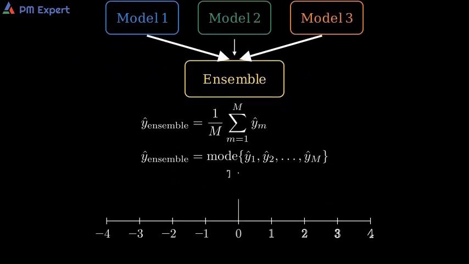Why do ensembles work? First, averaging reduces variance. Random ups and downs in different models cancel out. Second, when models learn different patterns, their errors are different. Combining them can move us closer to the truth. Watch how the average lands nearer to the true value line.